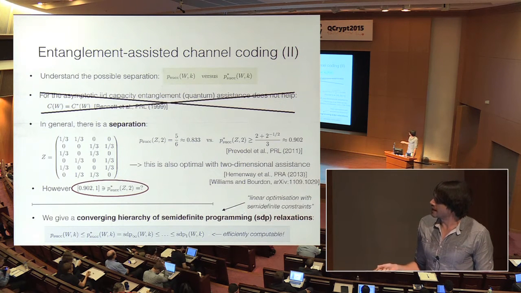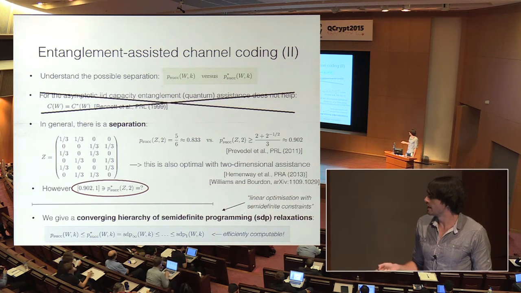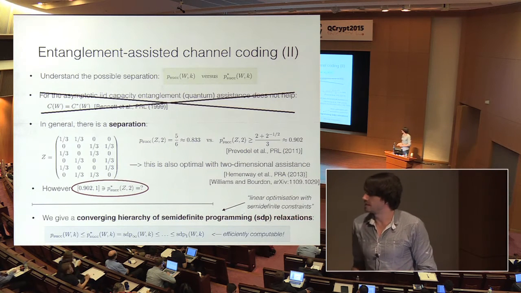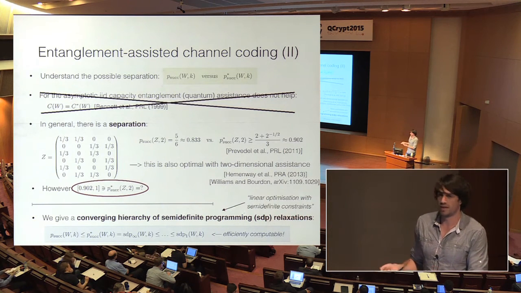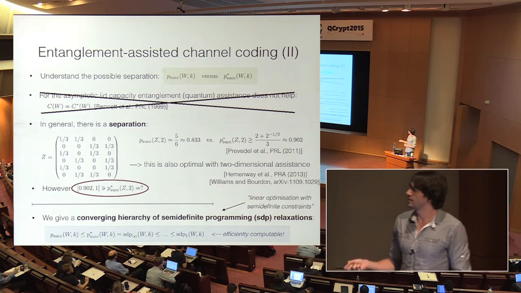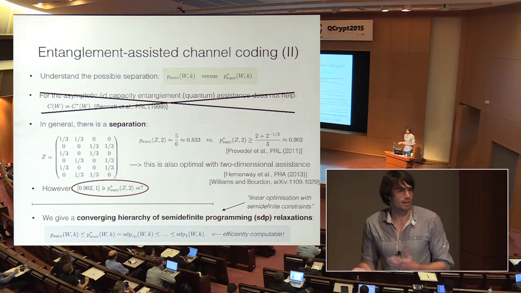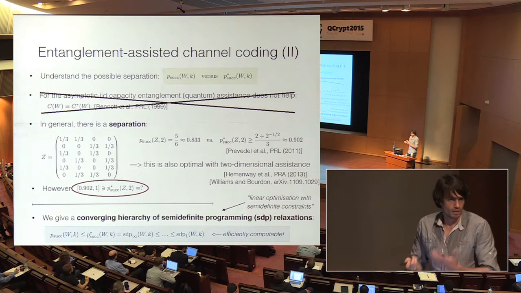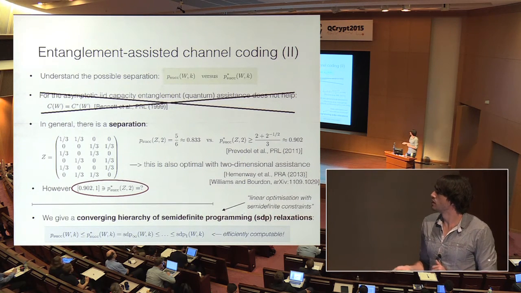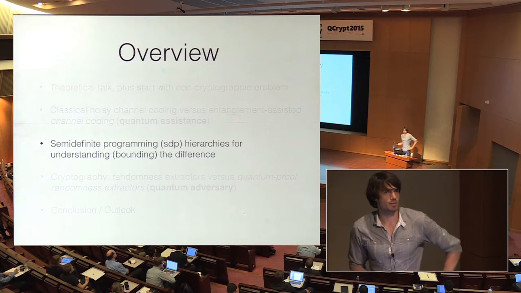And then moreover, this hierarchy also converges to the actual entanglement-assisted value here. But what happens is that these SDPs get larger and larger, such that it's actually not efficient anymore to evaluate them. So in particular here, this is infinitely large, okay? But these first levels of the hierarchy might already be good upper bounds on this value, and maybe even tight, okay? So let's talk a little bit more about this.